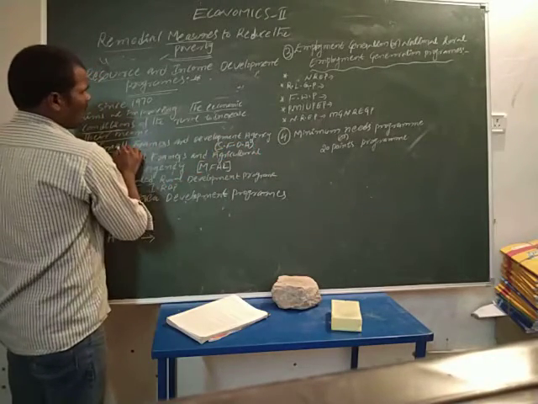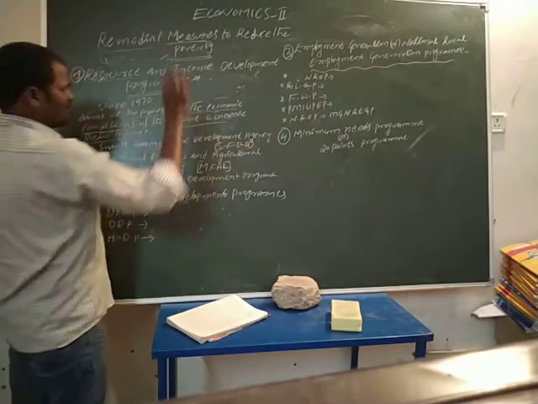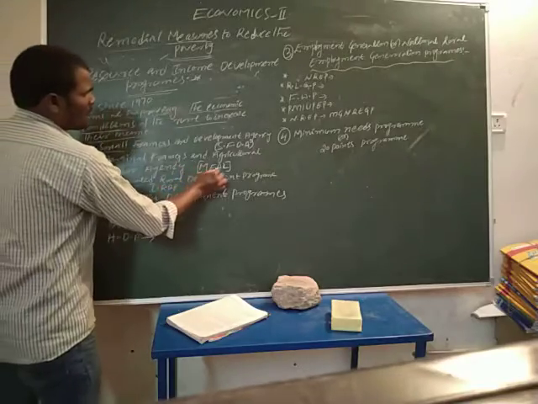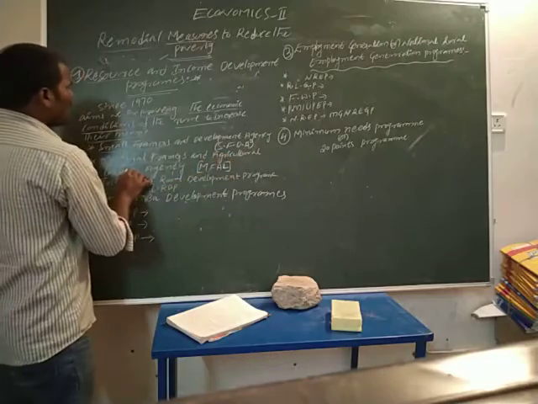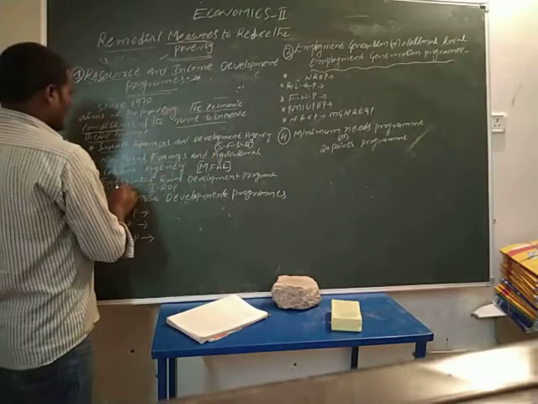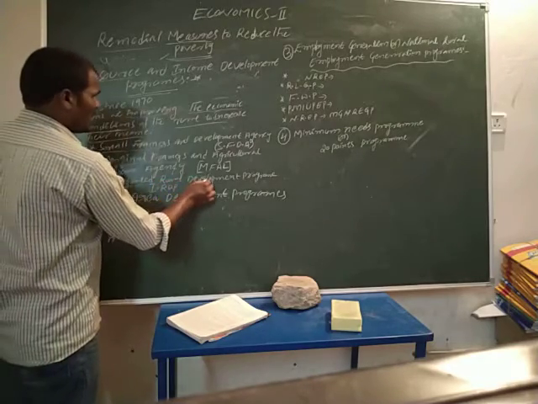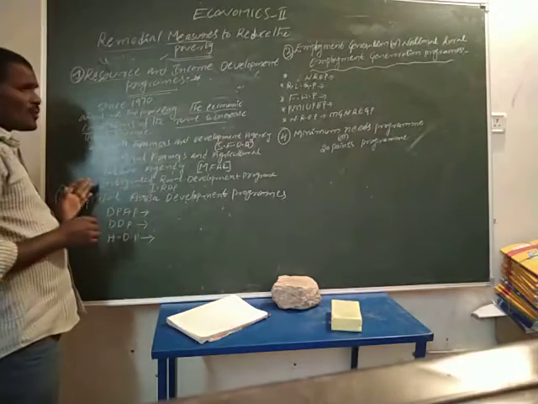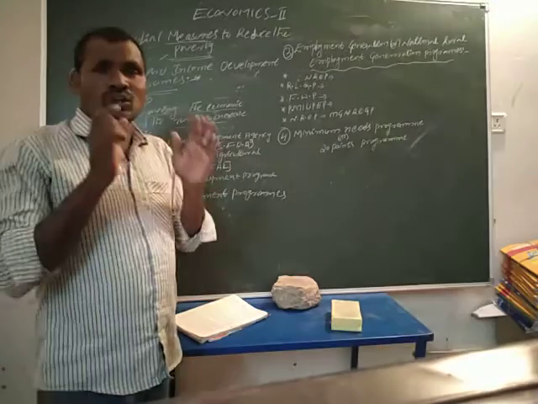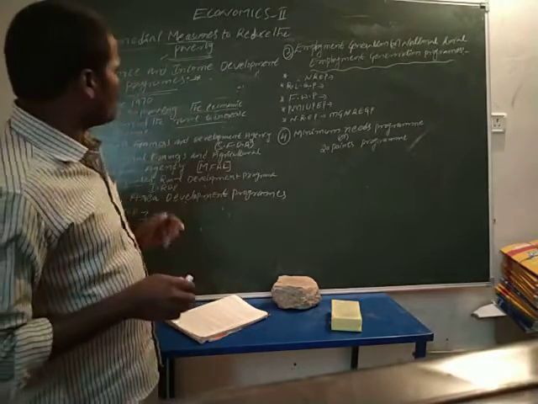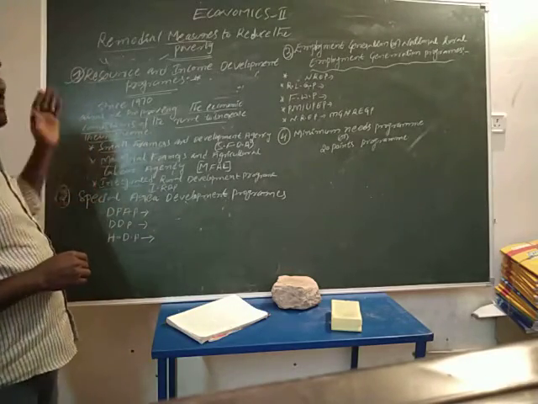Second is MFAL, Marginal Farmers and Agriculture Labor Agency. Next is IRDP, Integrated Rural Development Programs. These programs aim at increasing the income levels of rural people. It is the first remedial measure to reduce poverty.